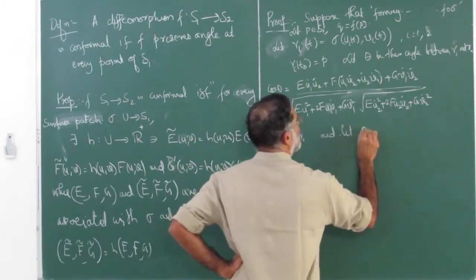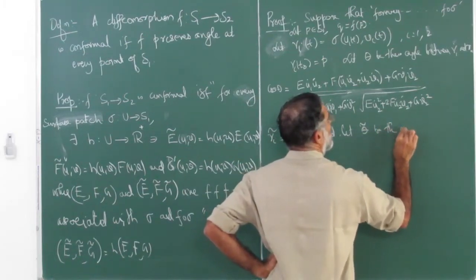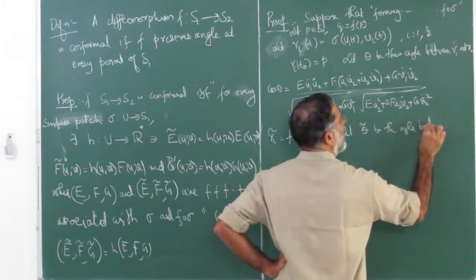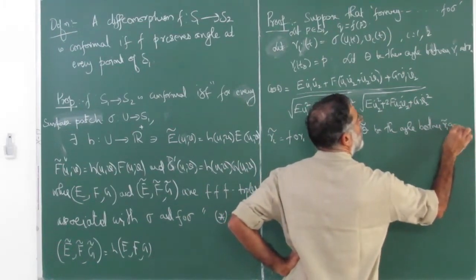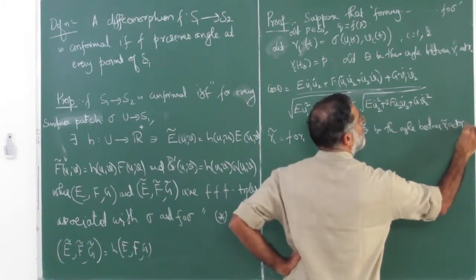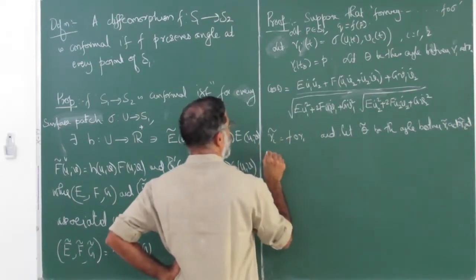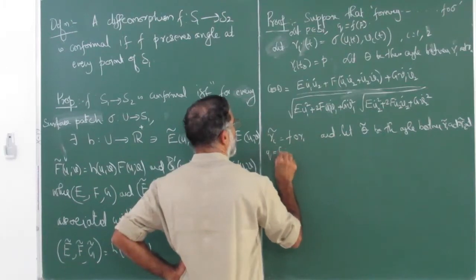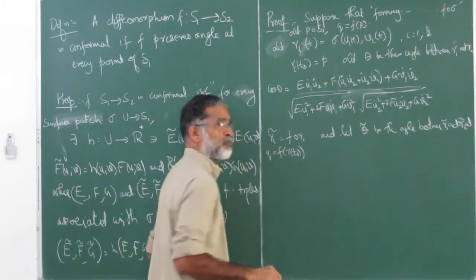Let theta tilde, we don't know what the angle is, be the angle between gamma 1 tilde and gamma 2 tilde at the point Q, that is F of gamma(t naught), whatever it is, F(P).